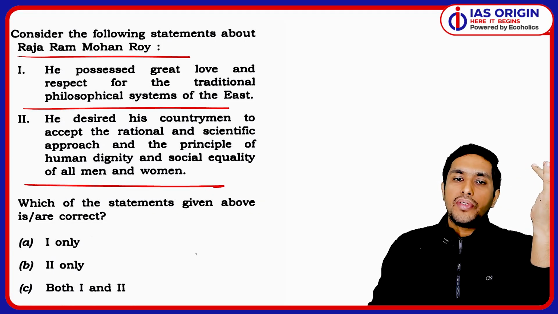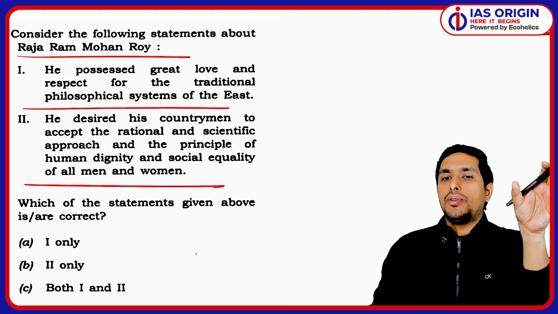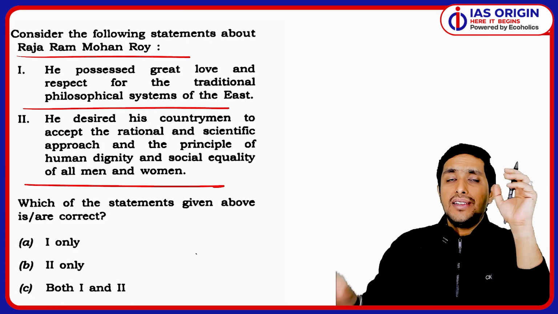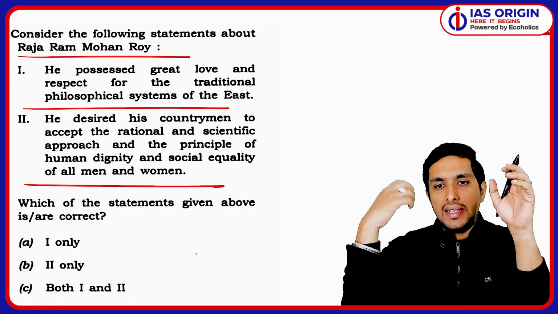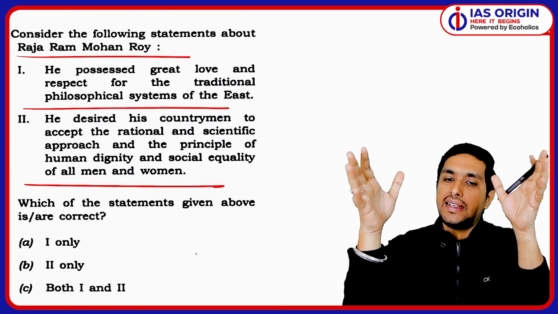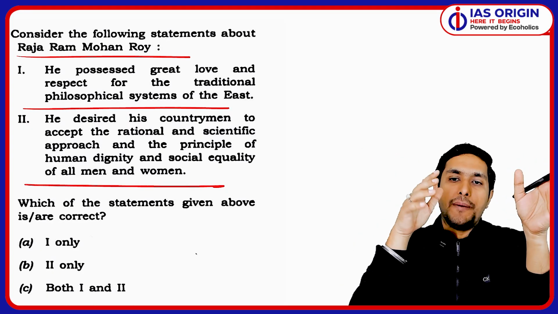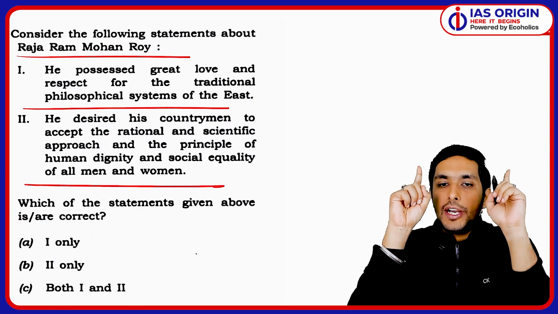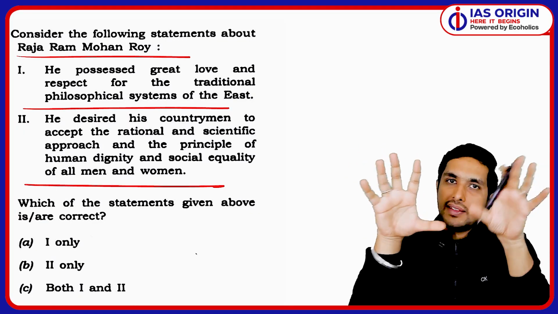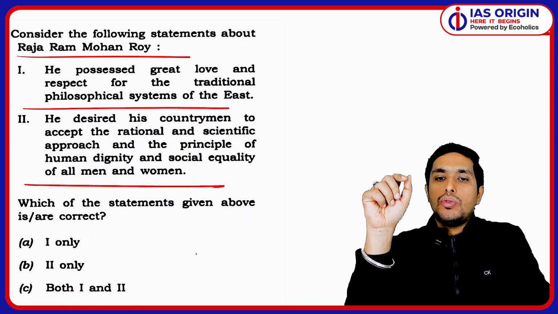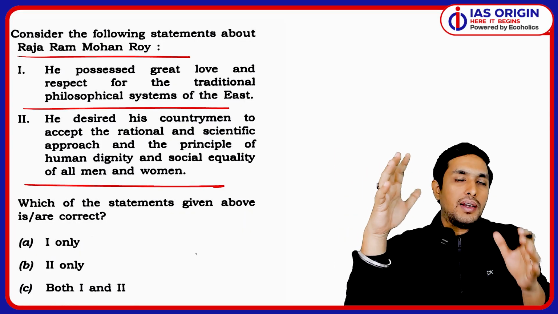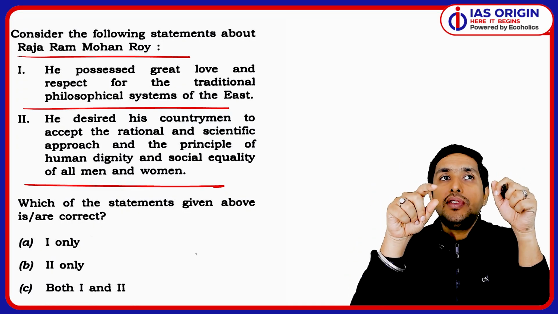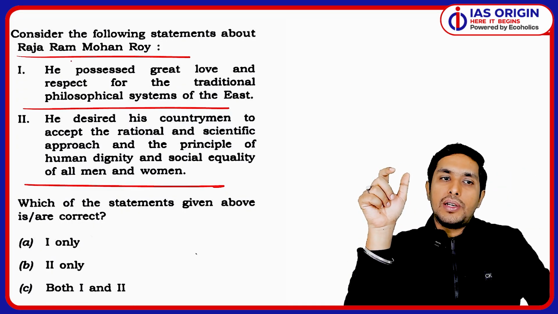So let me tell you one thing, that it is absolutely correct. He had deep love for his people, for the Indian people, of course. And that is why he used to criticize the wrong things which were being done in the society, like Sati Pratha. He was against the Sati Pratha. So you have to understand that he certainly possessed great love and respect for the traditional philosophical systems of the East, that is India. We can't say that he did not love the system of the East. It was just that he was against the wrongdoings. So this is absolutely correct.